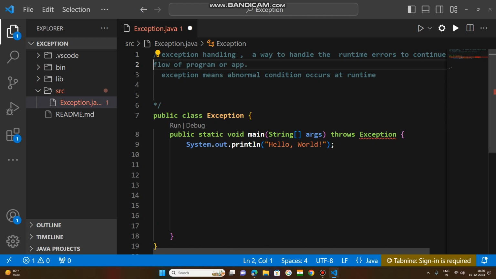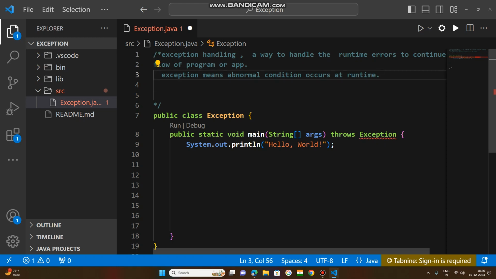This definition is very suitable. So exception handling is a way to handle runtime errors so that the flow of the program continues to run.